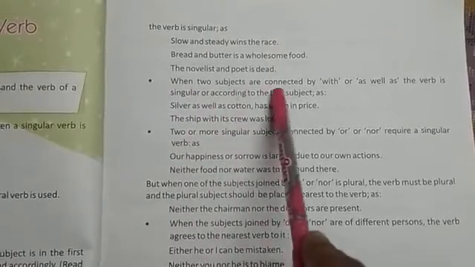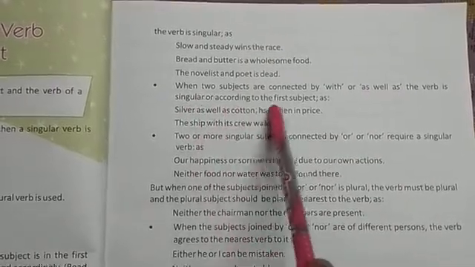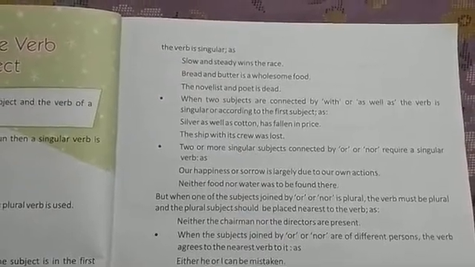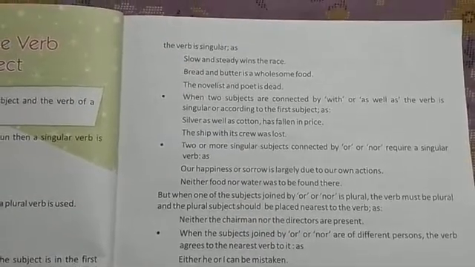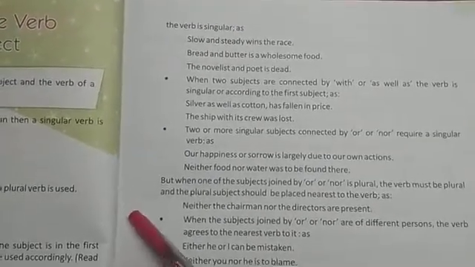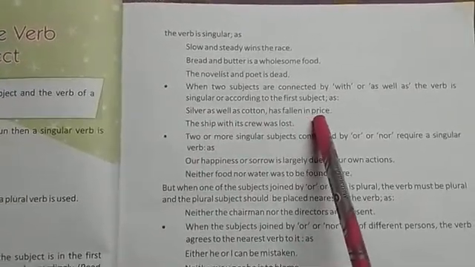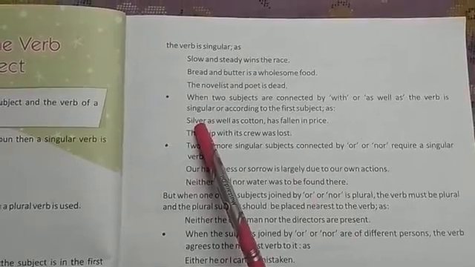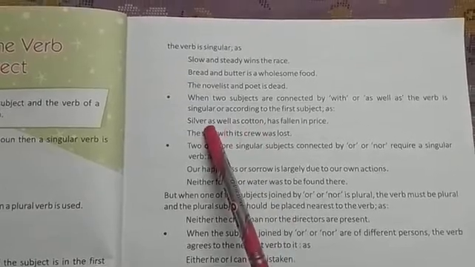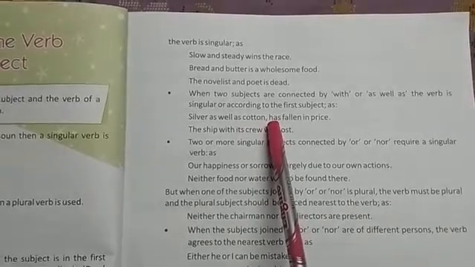When two subjects are connected by with or as well as, the verb is singular or according to the first subject. So whenever two subjects are connected with the word with or as well as, we will put a singular verb, or the verb must be according to the first subject. Let us see the example. Silver as well as cotton has fallen in price. Here silver is a singular subject and cotton is also a singular subject, but they are joined with the words as well as. So a singular verb is being used.